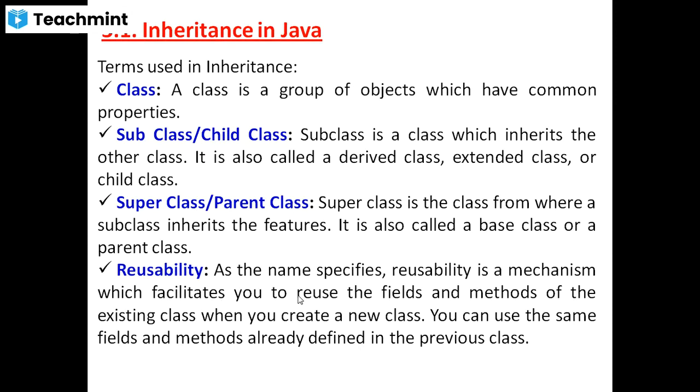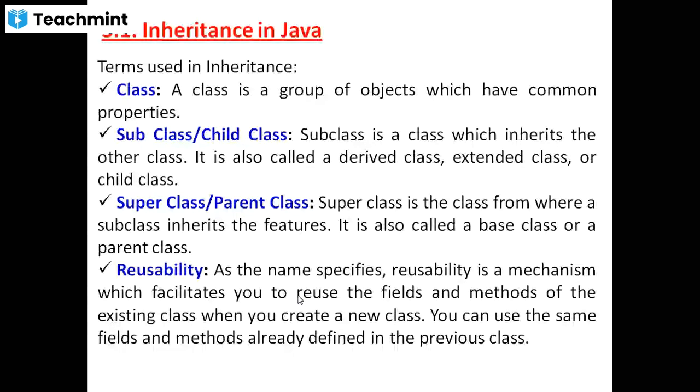The next name is extended class. Why do they call it extended class? Because the class is extended from the old class. That's why they call it an extended class or child class. Why do they call it child class? Because the child class is created from the parent class. That's why they call it a child class. Understood?